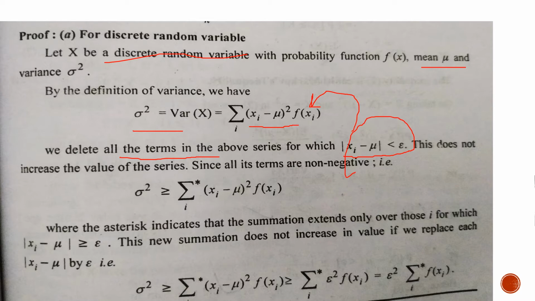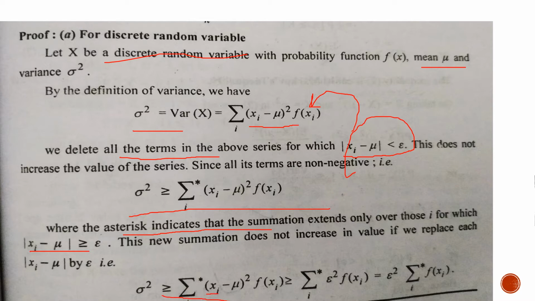So we can write sigma square is greater than this one. Here, the asterisk indicates that it contains only those terms for which modulus x minus mu is greater than epsilon. Obviously, it will be greater than because we have neglected a few terms from here. So sigma square is greater than this thing.